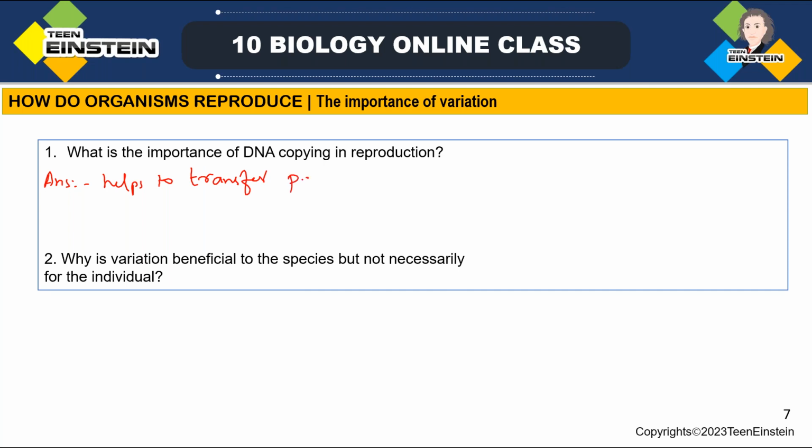Transfer parental characters to offsprings. So DNA is helping to transfer parental characters to offsprings. That is one thing. And the second thing is that DNA copying is sometimes leading to variations.